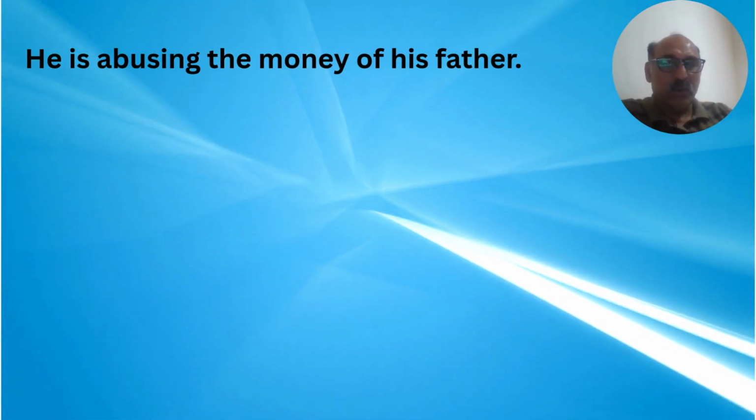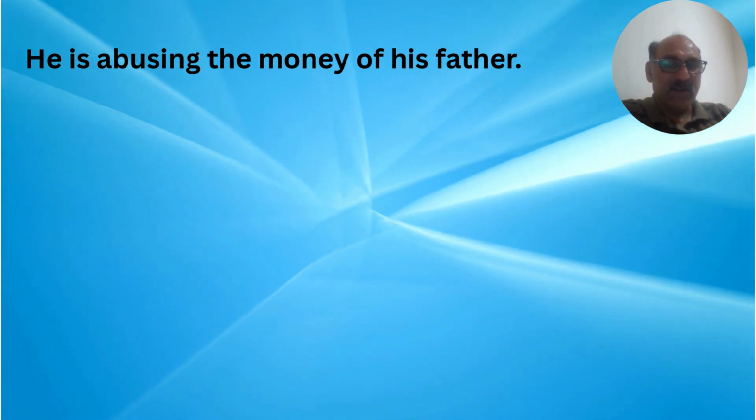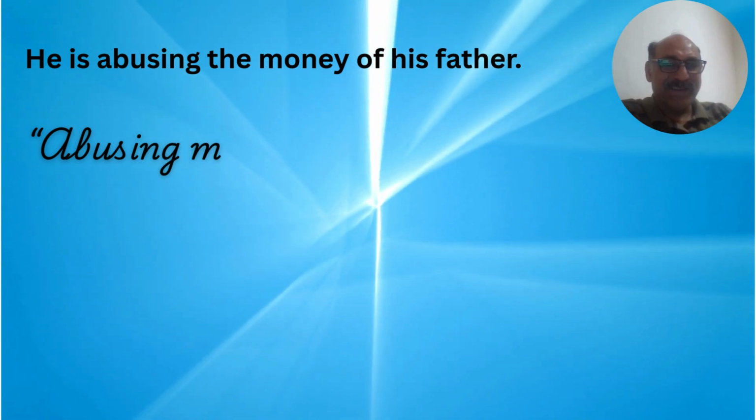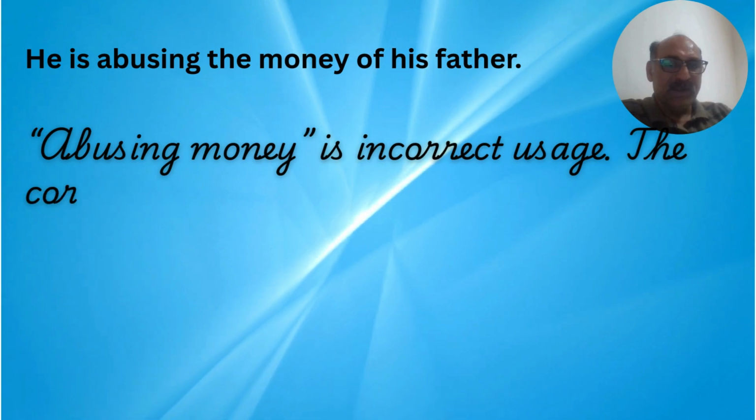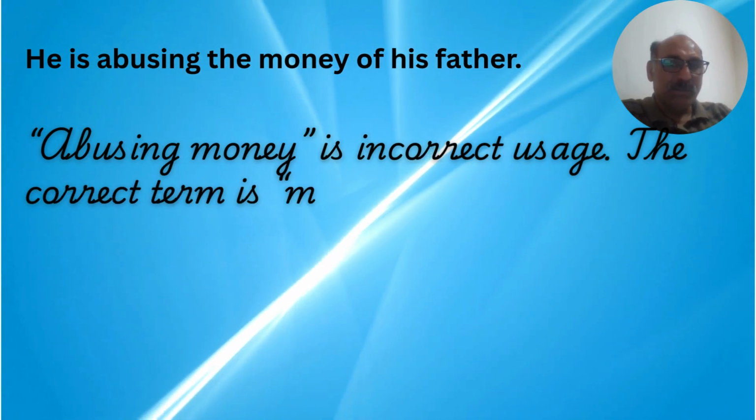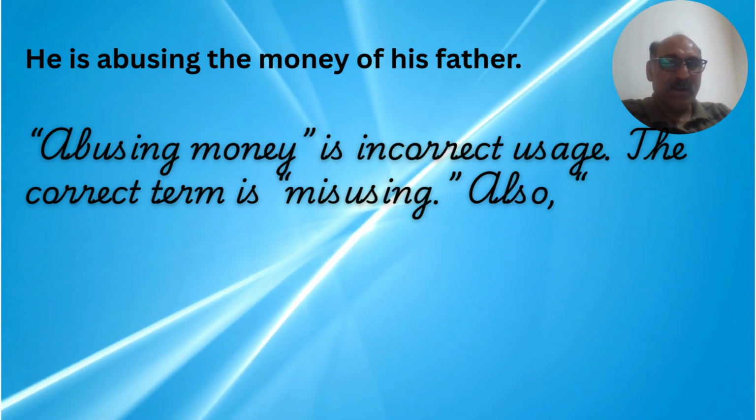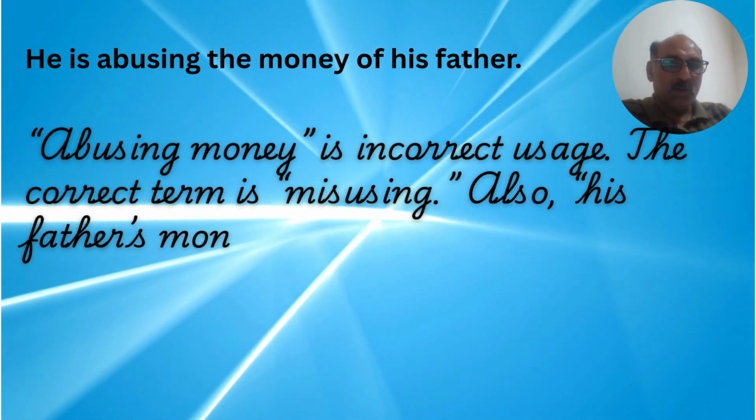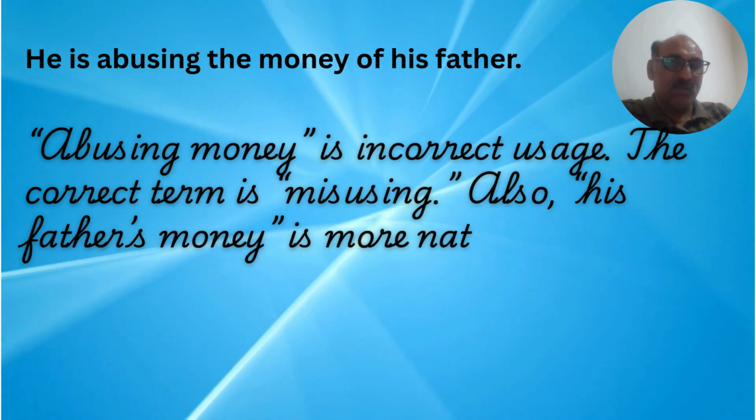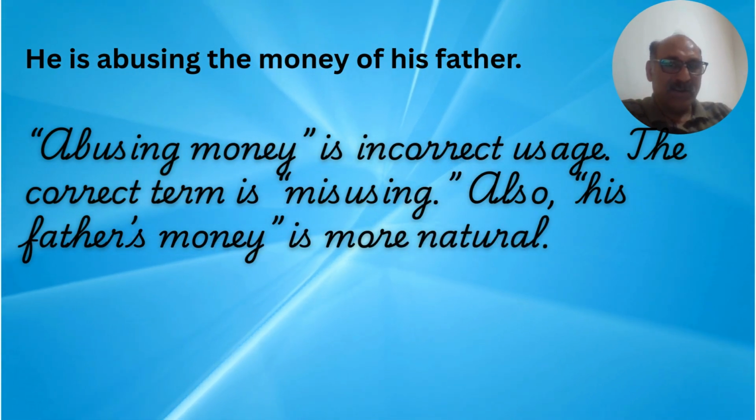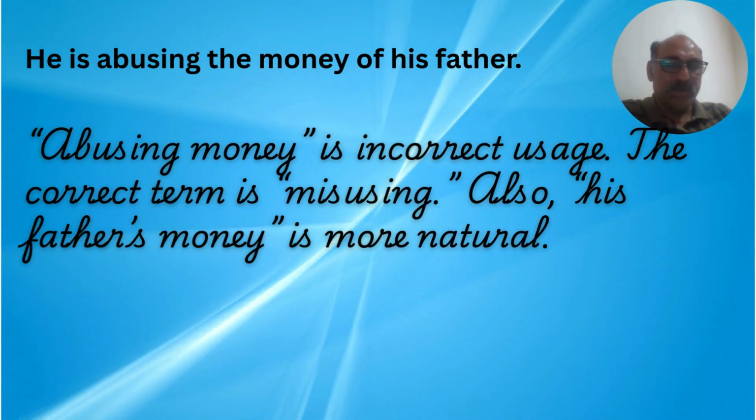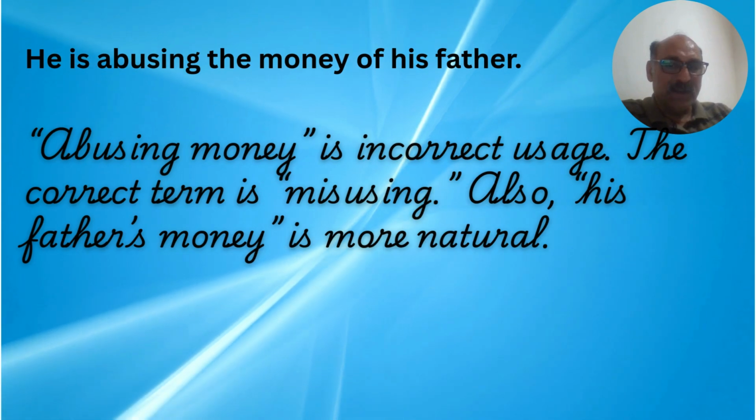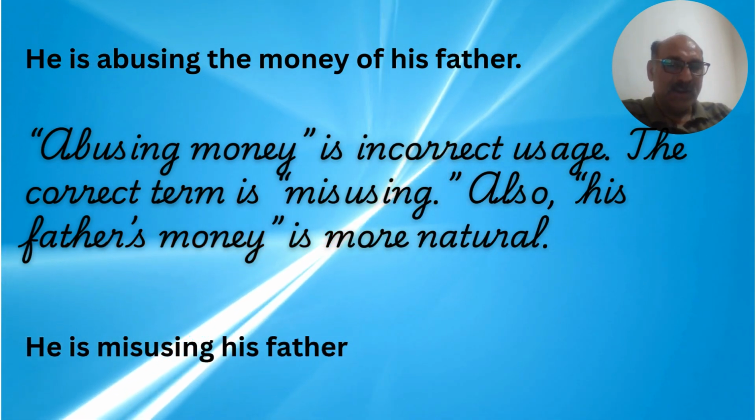He is abusing the money of his father. Now, in this sentence, abusing money is incorrect usage. The correct term is misusing money, not abusing money. Also, his father's money is more natural instead of the money of his father. So the correct sentence would be: he is misusing his father's money.